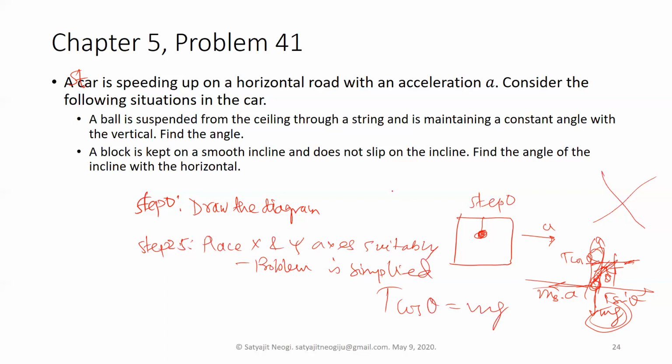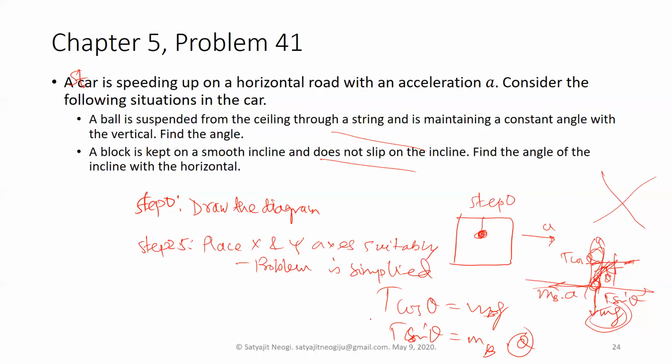I mean there may be some other things in the problem that I'm not seeing, so you have to understand them by yourself. If there is something else, you tell me, if there are other things that I'm missing. If all these values are there, I think a is given. So a is basically a, mg need not be given, m is basically the ball's mass, and then you just have to find out the angle.